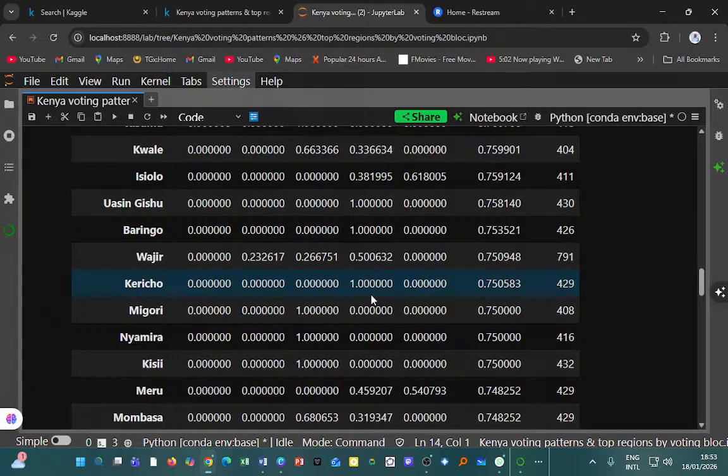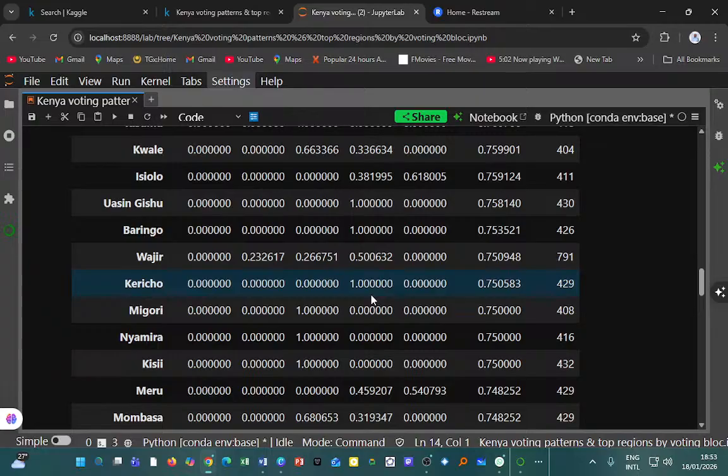Now, Northeastern, UDA leads, but not by landslides. So it is persuasion plus turnout. Mandera gave UDA about 0.509. ODM it gave 0.30. Jubilee it gave 0.184, with a turnout of 77%.